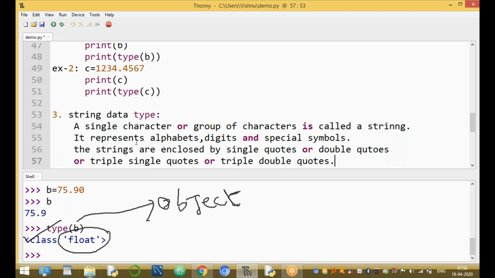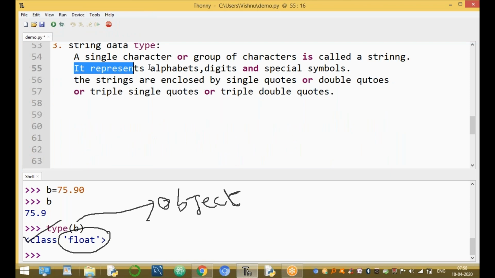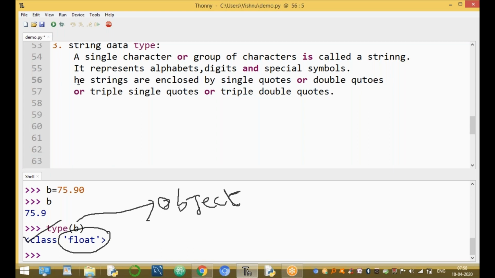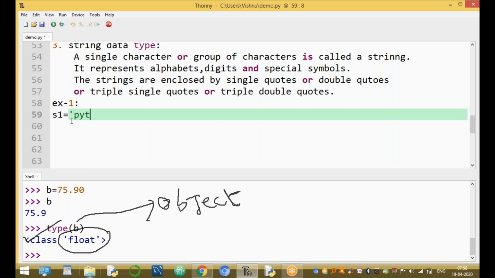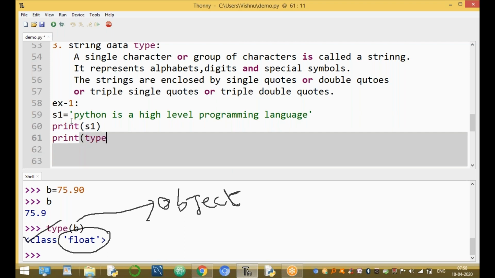A single character or group of characters is called a string. Strings represent alphabets, digits, and special symbols. The strings are enclosed by single quotes or double quotes or triple single quotes or triple double quotes. For example, S1 equal to a string: Python is a high-level programming language. Okay, clear? And print of S1 and print of type of S1.